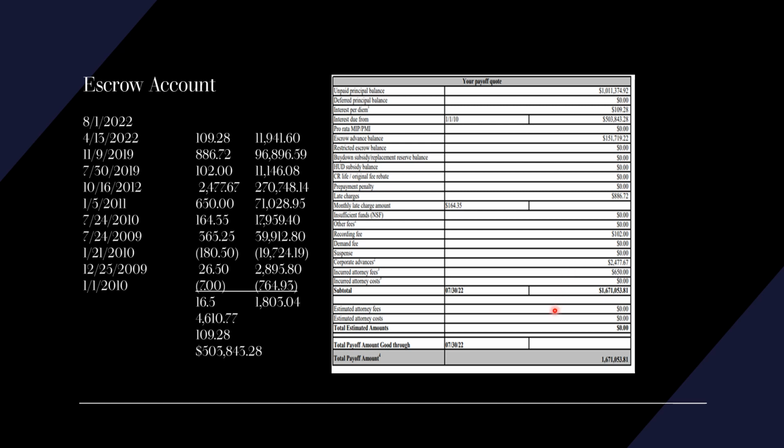I don't think so. So what you can verify are all the fees with the exception of the adjustments, which is 180, 1 year, 26.5, 7, and the 16.5 days that they miscalculated. And it comes up to just the right total number of days at 109.28 to give us that amount, which shows right here for interest due. See that? That's what's taking place, folks.